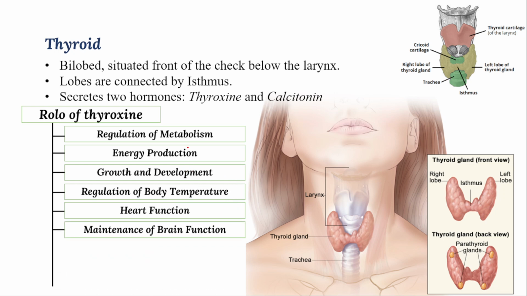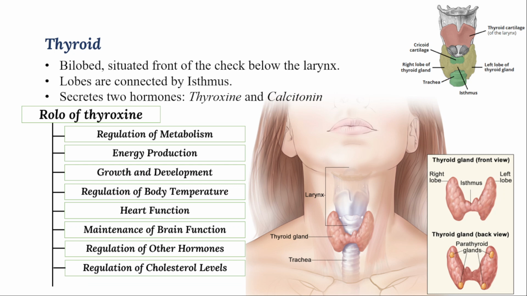And then maintenance of brain function. Brain function means energy is produced one way or the other, and that will regulate the brain function also. If energy is not produced, then brain function will be altered. And it regulates other hormones. You can see thyroxine hormone will regulate different types of other hormones, growth hormones, sexual hormones, etc. And thyroxine hormone also increases the cholesterol level.